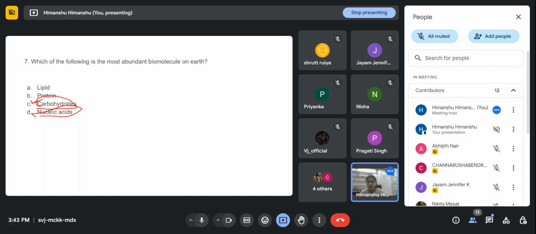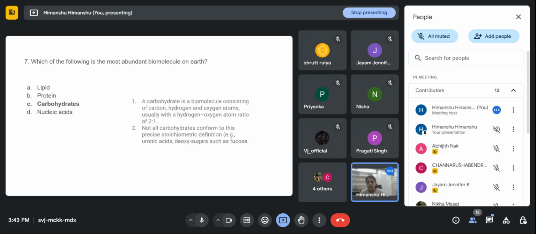So let's see. Carbohydrates are the correct answer. This is a statement-based question, because carbohydrate is the most abundant biomolecule on Earth. And what are carbohydrates made up of?